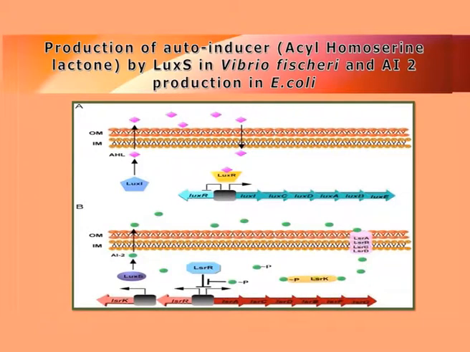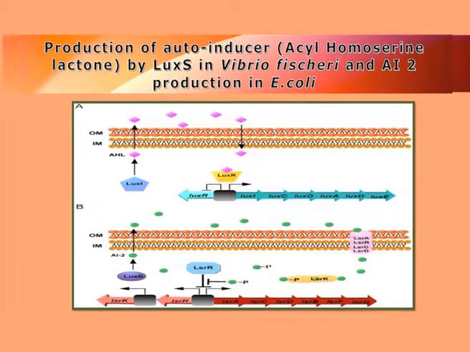This type of quorum sensing, a hormone-like molecule system, is observed in certain gram-negative bacteria like Vibrio fischeri and E. coli. In the first case, there is activation of the Vibrio fischeri Lux system by a unique autoinducer molecule, represented by this structure, which is acyl homoserine lactone, which activates the Lux operon and results in the typical quorum sensing activity.